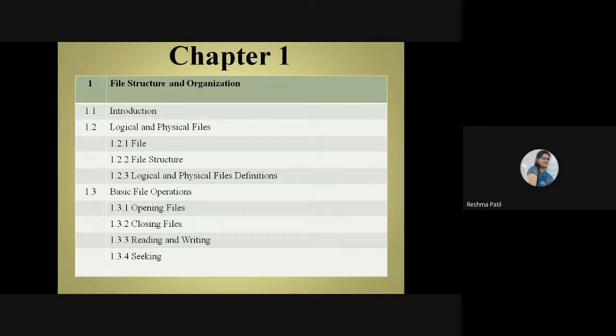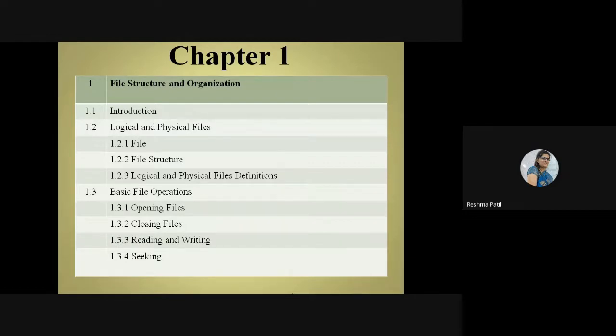Okay. Other students? Boys, logical and physical file. If there is any doubt, you can ask me, I will answer you. But you have to speak something. Did you understand or not?